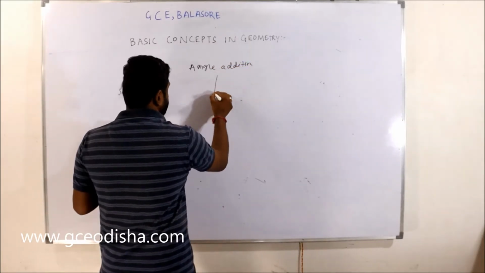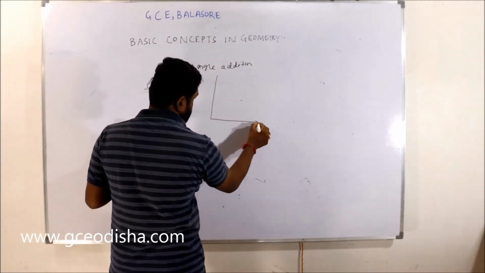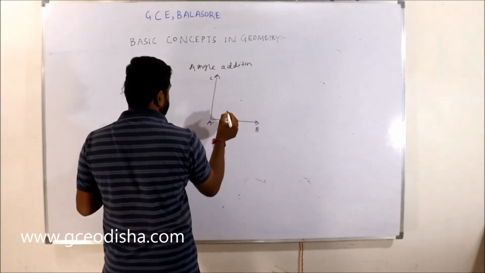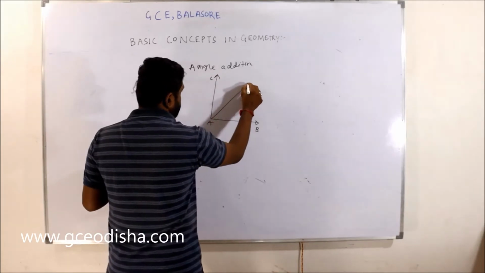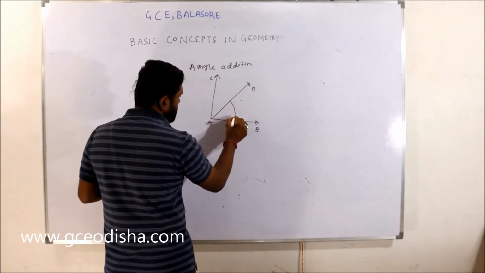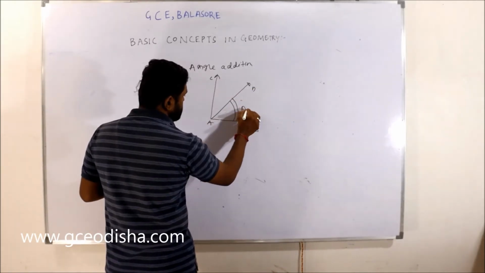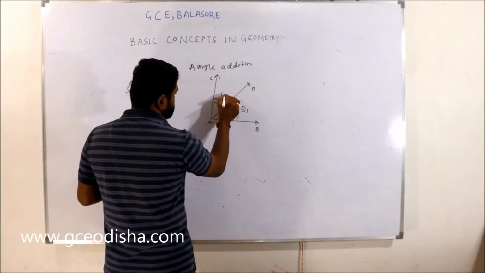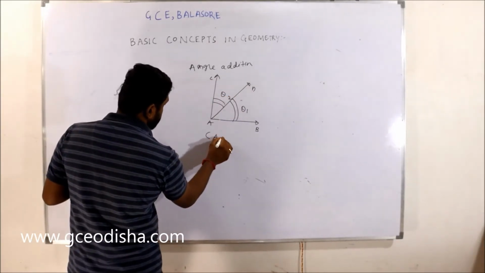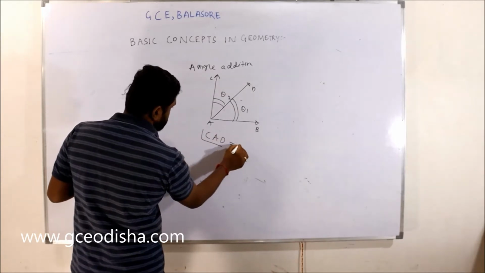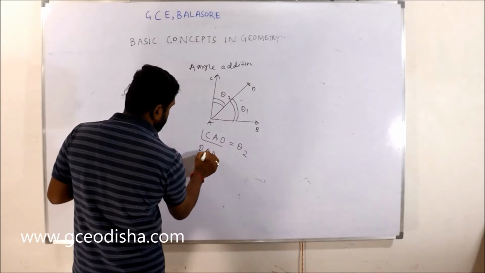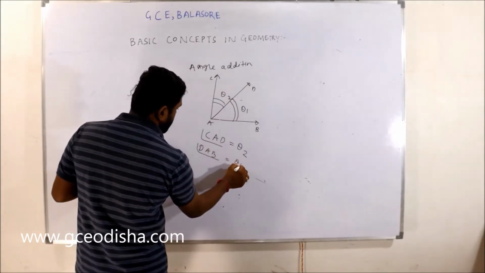Like there are two rays, ray AB and AC. If you draw another ray which comes to D, and the angle between these is theta 1 and the angle between those is theta 2, then CAD is equal to theta 2 and DAB is theta 1.